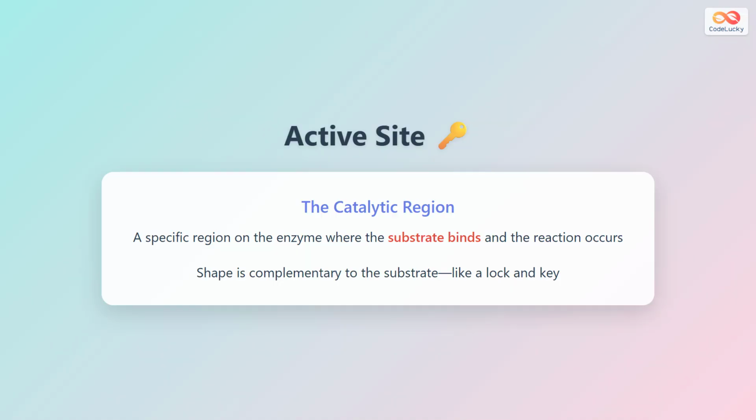The active site is the catalytic region of an enzyme where the substrate binds and the chemical reaction occurs. It is a specific region with a unique three-dimensional shape that is complementary to the substrate molecule. This relationship is often described as a lock and key mechanism, where the substrate fits into the active site much like a key fits into a lock. The precise shape and chemical environment of the active site determine which substrate can bind.